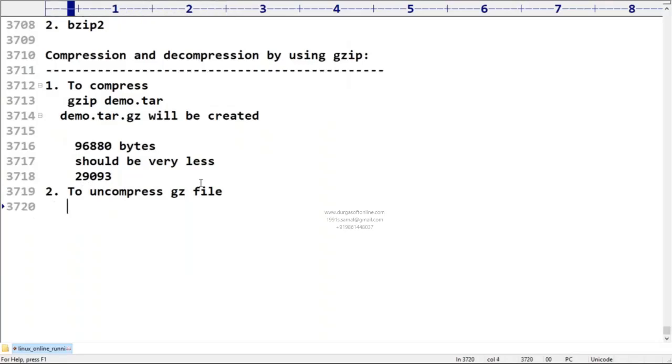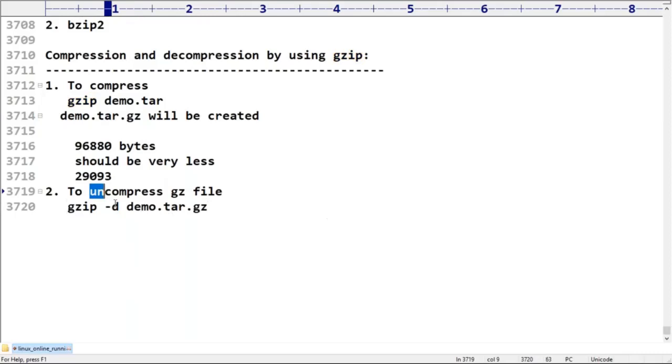How can we uncompress? Very simple, sir. What do we have to take? The same gzip command, with -d and the file name. You can use gzip -d, which means decompress.